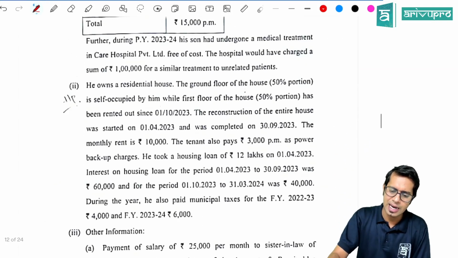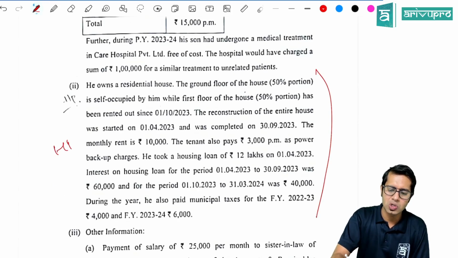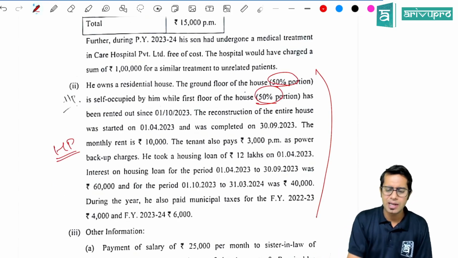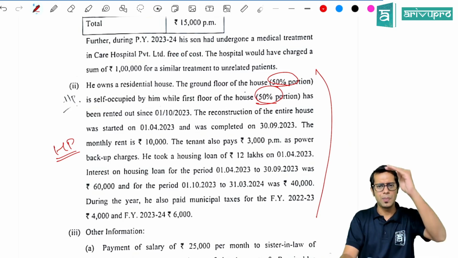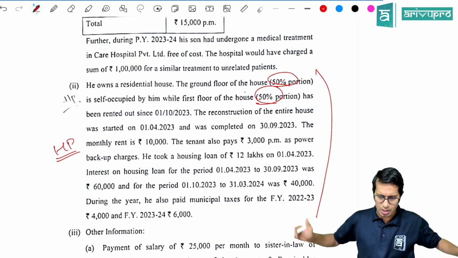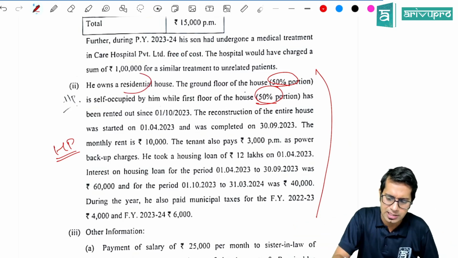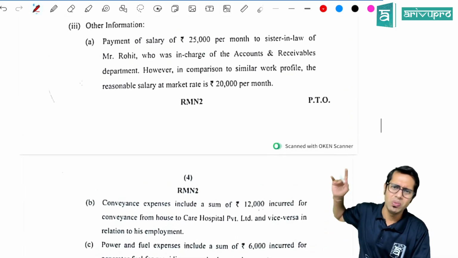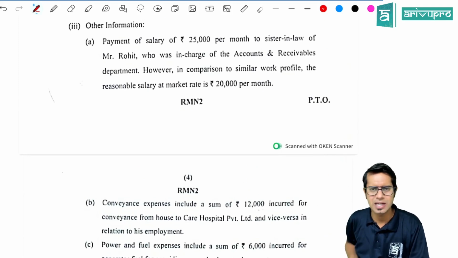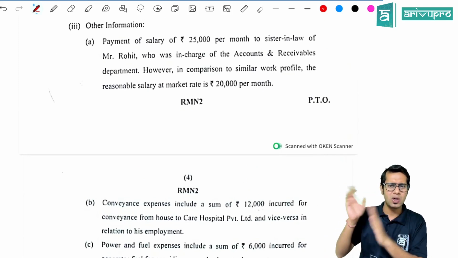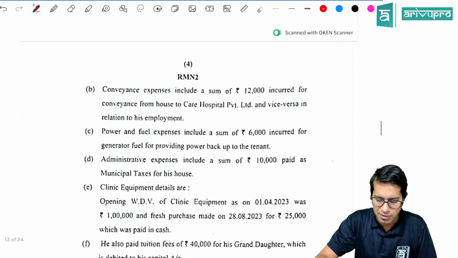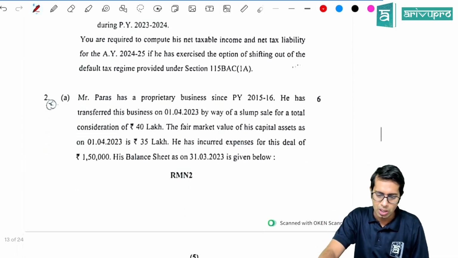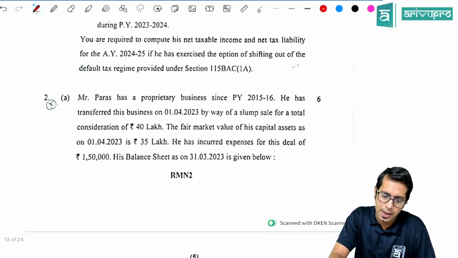And here the second adjustment is with respect to house property, which talks about what, sir? Partly let out, partly self-occupied. In case of partly let out, partly self-occupied, you should compute income proportionately. It is a residential house. As I told you, it is a textbook question, so adjustments are also very similar. But please don't see all these questions right now. If you're writing second group, then don't see all these questions right now. Don't compare your answers.